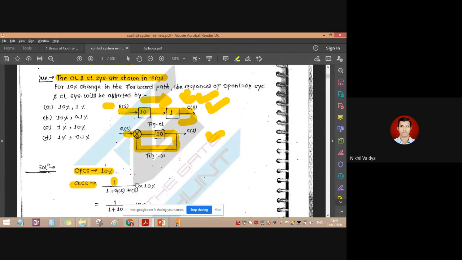Now this is nothing but the sensitivity formula, which we have studied.